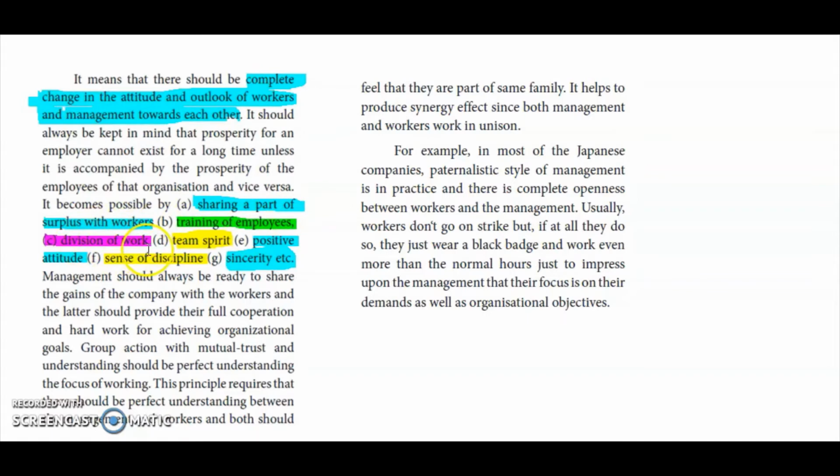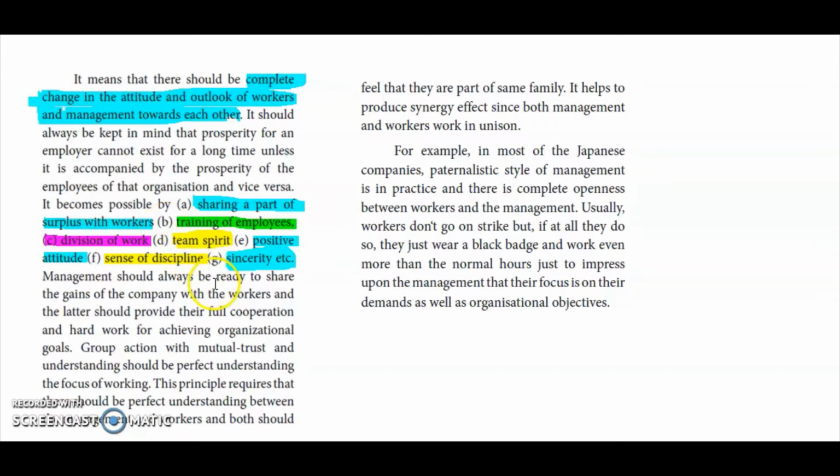Then division of work. We should not burden all the work on a particular person or a particular team. We should divide the work. Then team spirit has to be there. What do you mean by team spirit? If 50,000 units have to be attained, the whole team must work with team spirit. Then we should always have a positive attitude. Then we should have a sense of discipline and sincerity. If the management is giving all these things to the workers, there will be harmony.